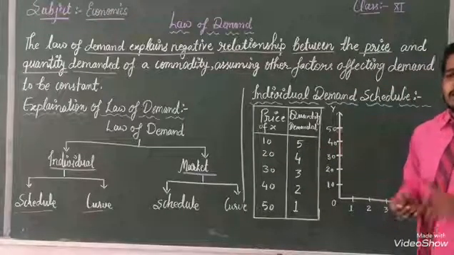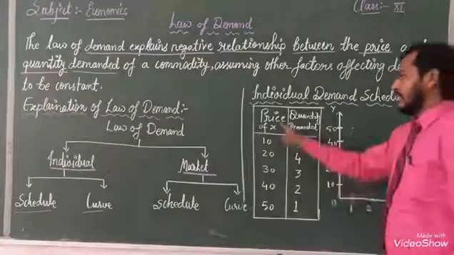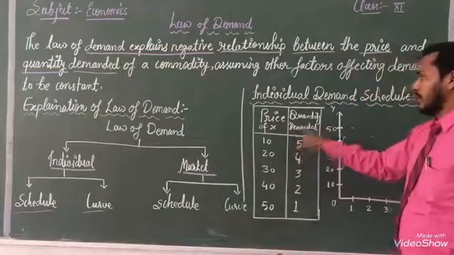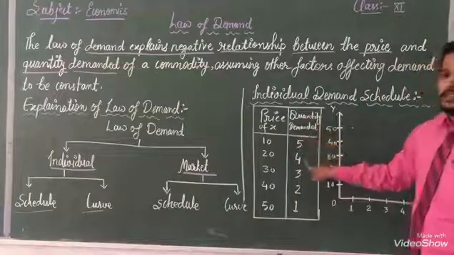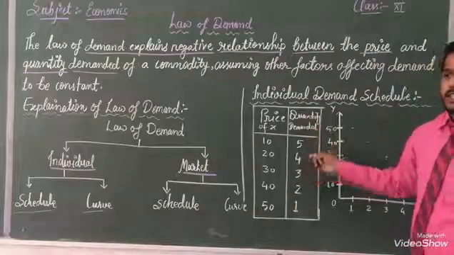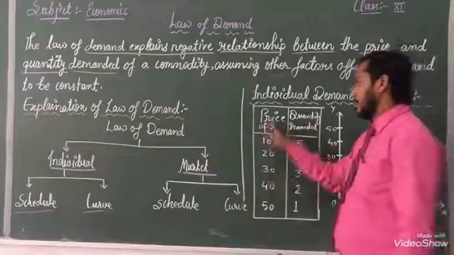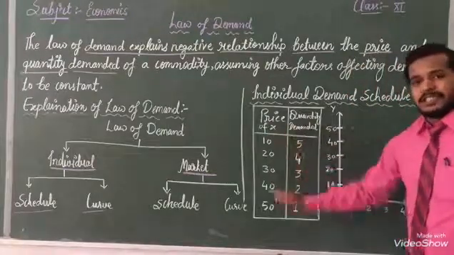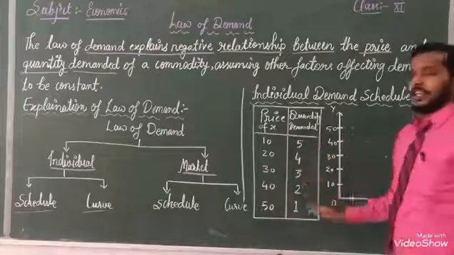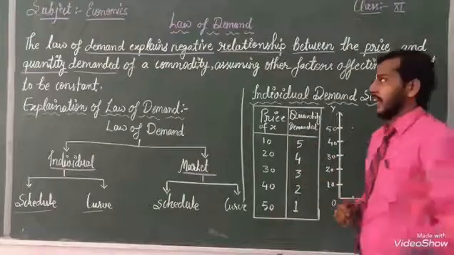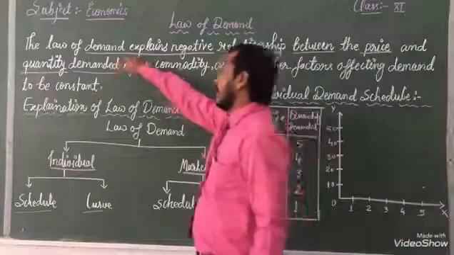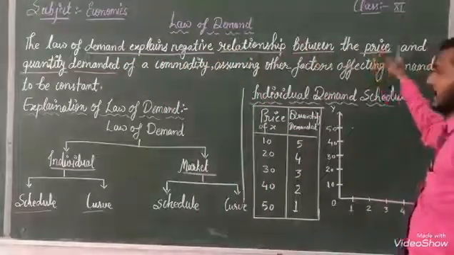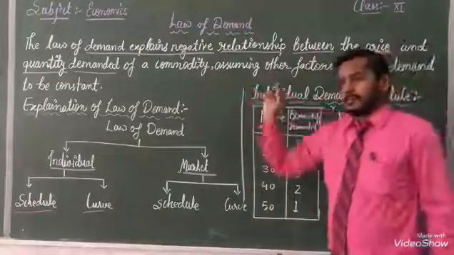After that, when the price increases to 20 rupees, at that time the quantity demanded is 4. After that, when the price of X is 30 rupees, the price is increasing and our demand is decreasing. That is, demand explains the negative relationship between price and quantity demanded.